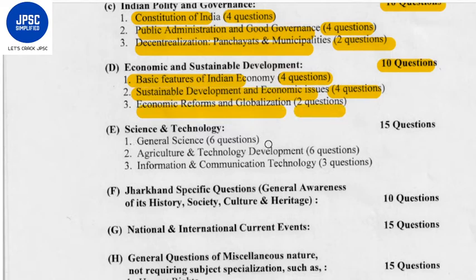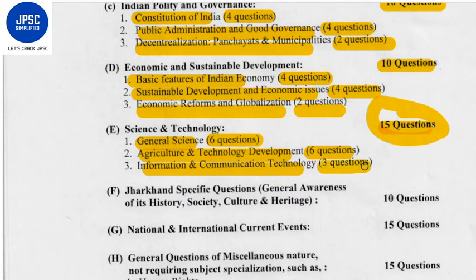Science and technology, 15 questions. See the weightage of science and technology: it will consist of 15 questions. General science 6 questions, agriculture and technology development 6 questions, information and communication technology 3 questions. This paper will also consist of Jharkhand specific questions, general awareness of its history, society, culture and heritage, totaling 10 questions. So Jharkhand specific questions, 10 questions in paper 1 and 100 questions in paper 2.